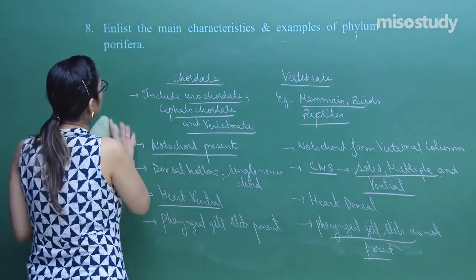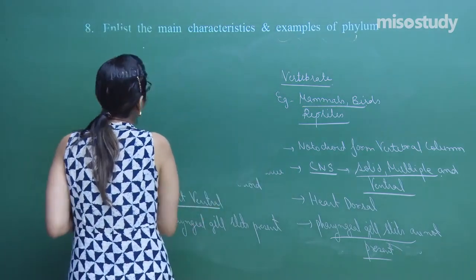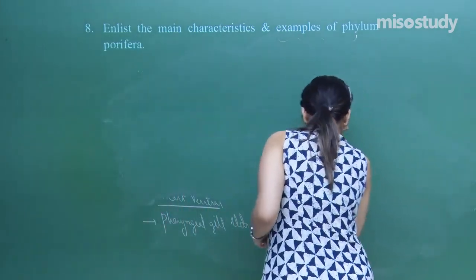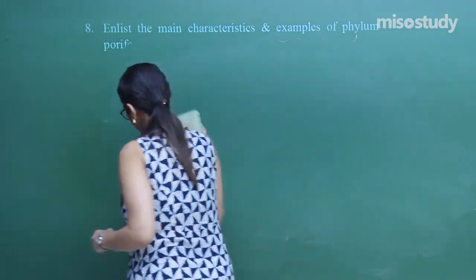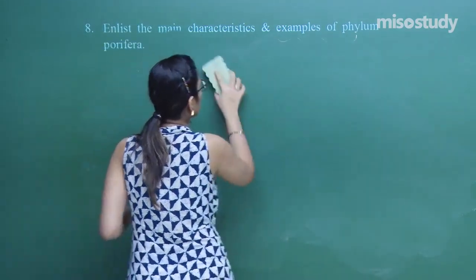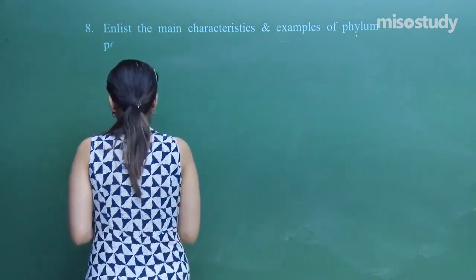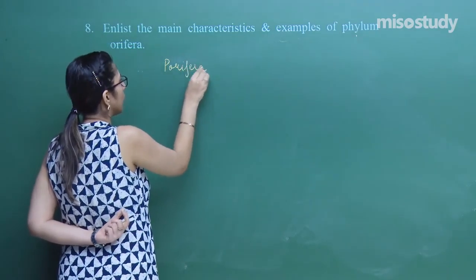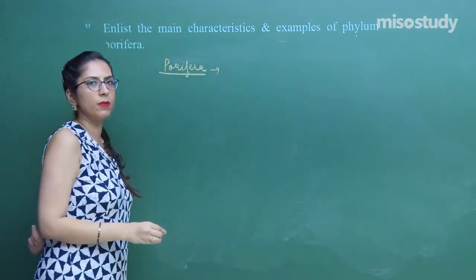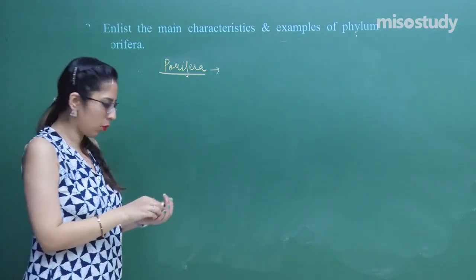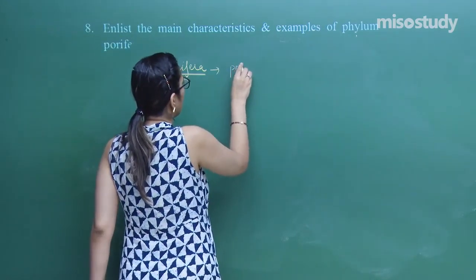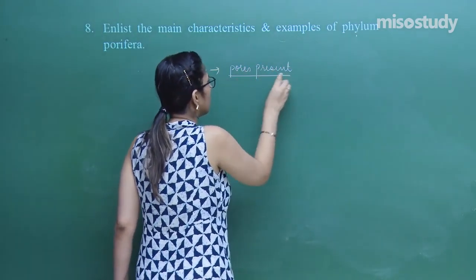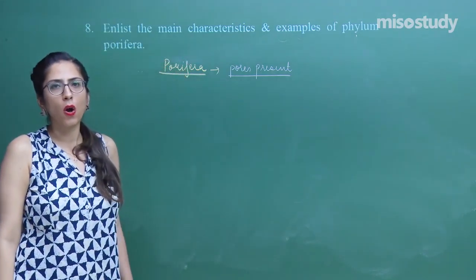Read this question. In this we have to write about some of the features of phylum Porifera. Porifera are those group of organisms which are having pores present on their body, and these pores are called ostia.